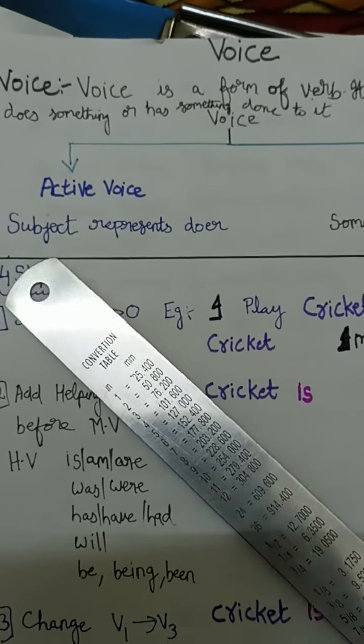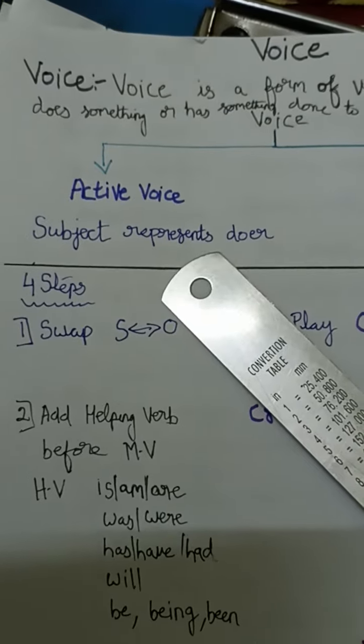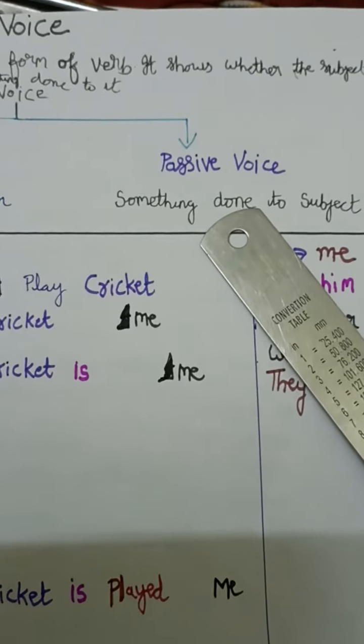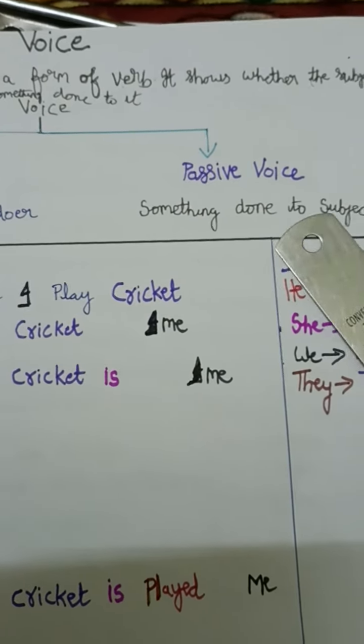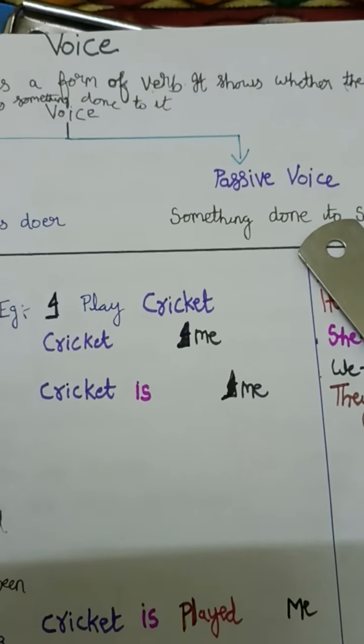In active voice, the subject represents the doer. That means the subject is going to do something. But in passive voice, something is done to the subject. That means something is being done to the subject in the case of passive voice.